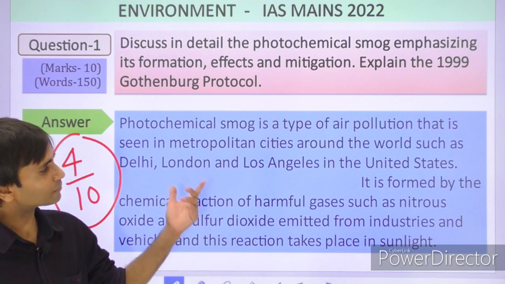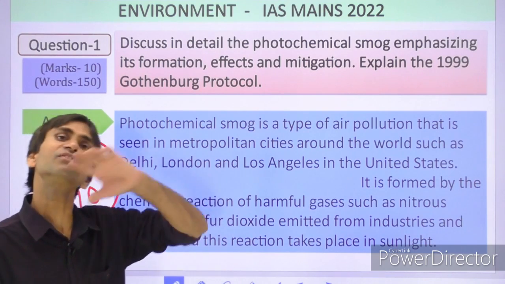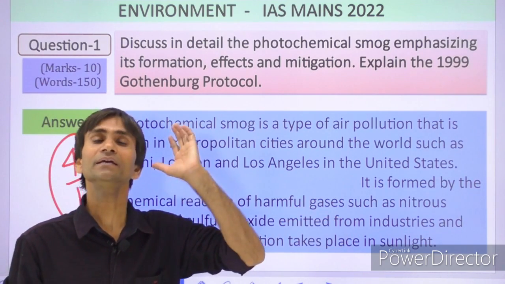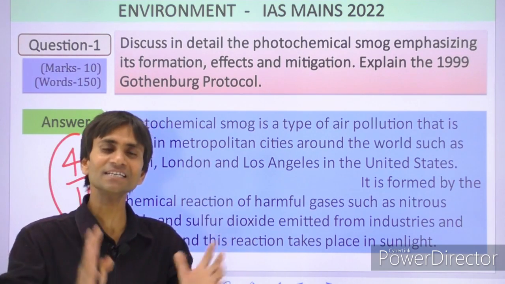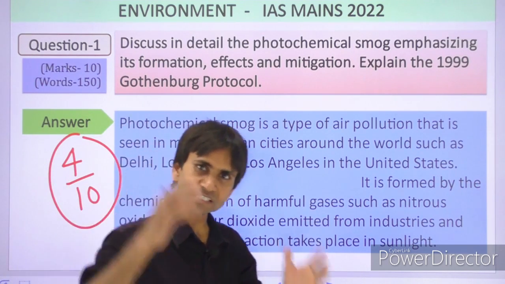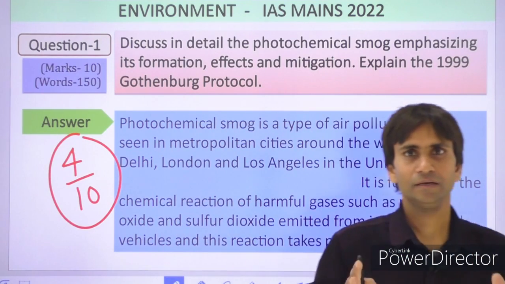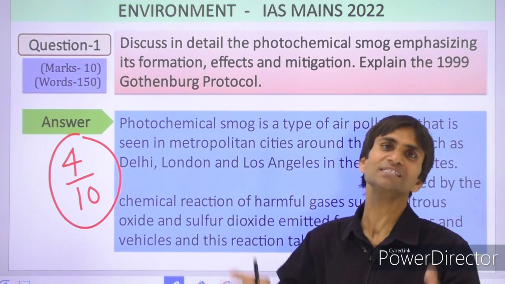So the Gothenburg Protocol may be very effective in future, but we have to amend the treaty and insert strongly penalized provisions in it.